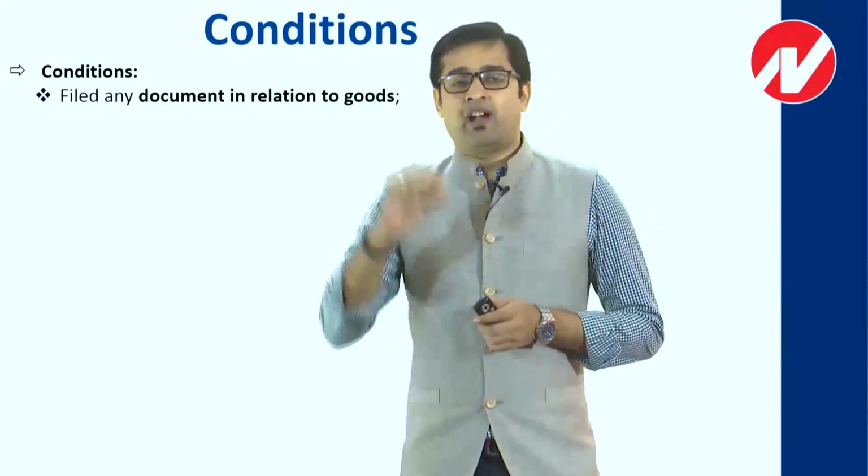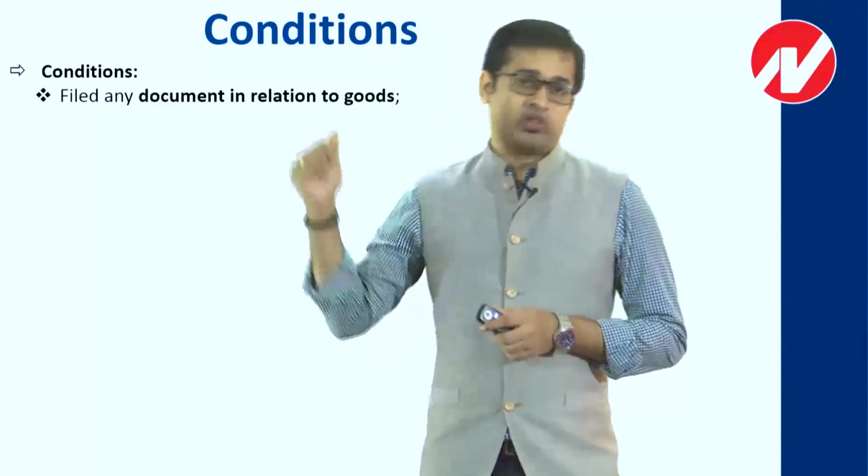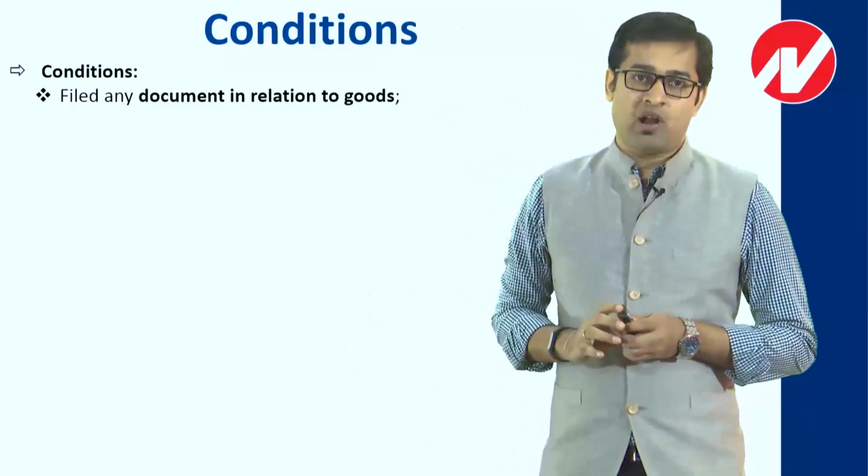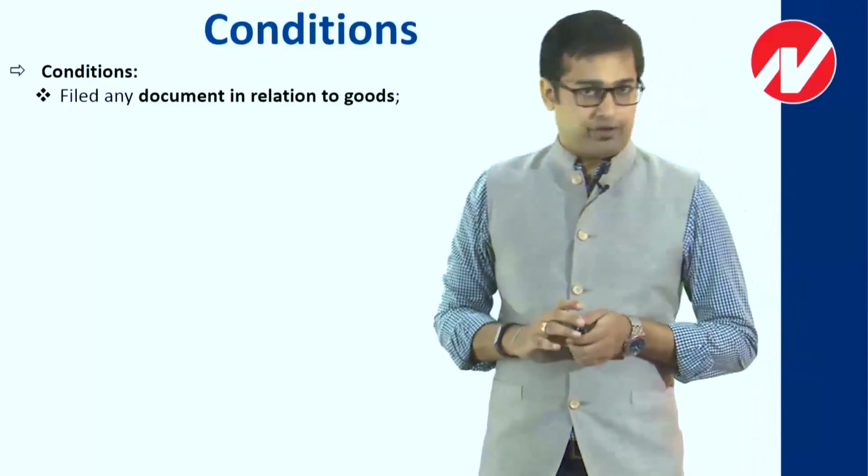So technically, if I imported some goods and I am approaching Settlement Commission for them, whether I filed a bill of entry for that?